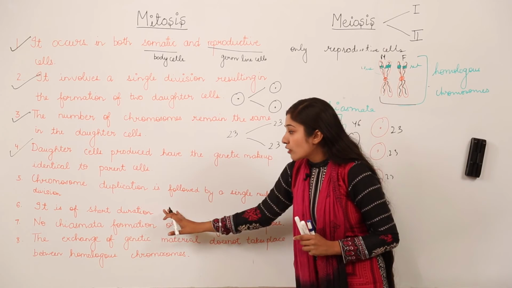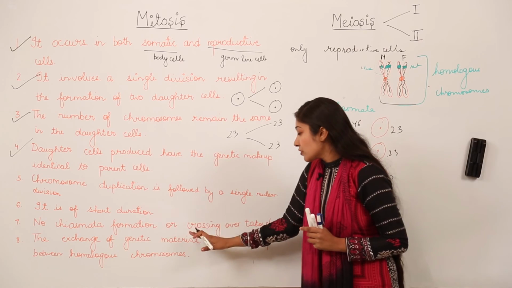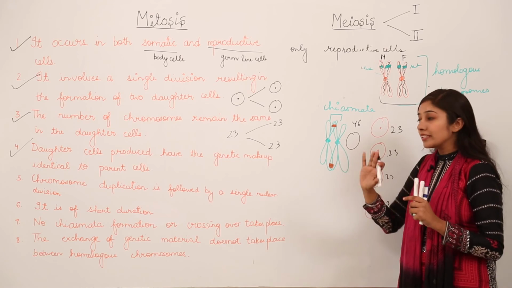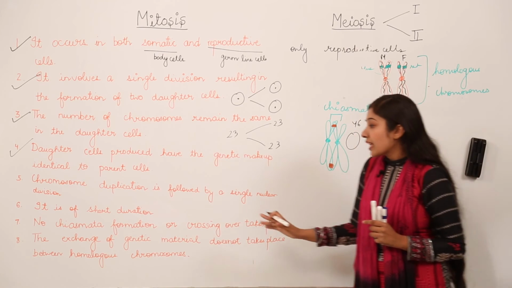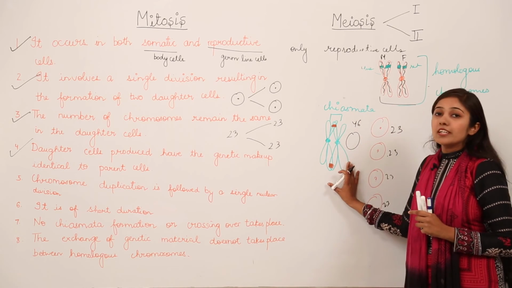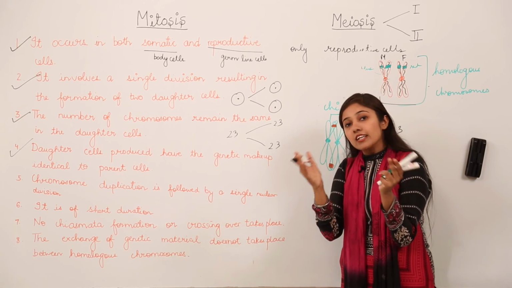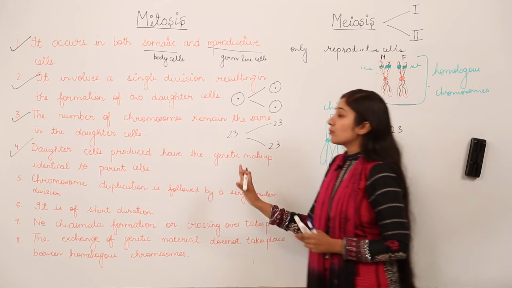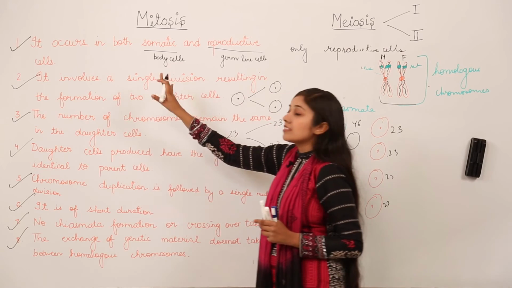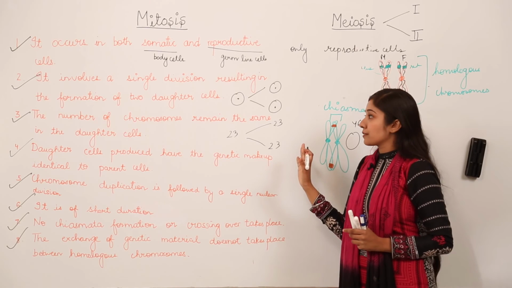Then mitosis is of short duration and meiosis is of longer duration. In mitosis no chiasmata formation or crossing over takes place, but in case of meiosis we have discussed that there is chiasmata formation and crossing over takes place between the homologous chromosomes. In mitosis, there is no exchange of genetic material between homologous chromosomes. In meiosis there is exchange of genetic material, as this chiasmata region is formed where crossing over takes place, where exchange of genetic information takes place. So I hope that now all the points of difference between mitosis and meiosis are very clear to you, and how you are going to explain this major difference.